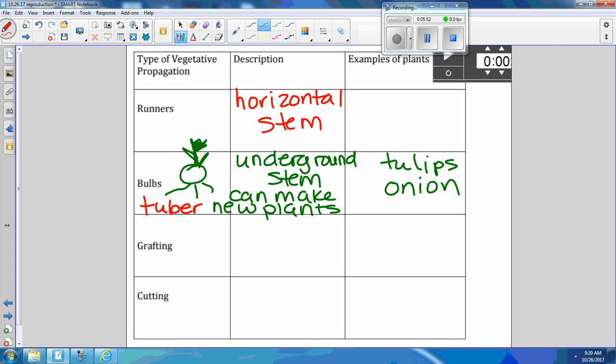And when the original plant grows, here's the original plant. From the stem, it grows horizontally, and when it hits the ground, another plant will grow and continue to grow. Somebody give me an example of plants that grow by runners. They run across and grow. Tyler. Excellent. Strawberries do that.